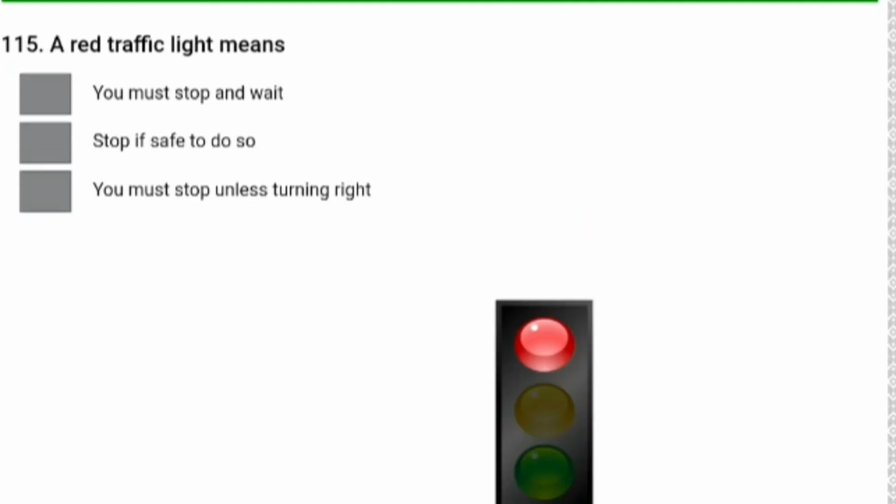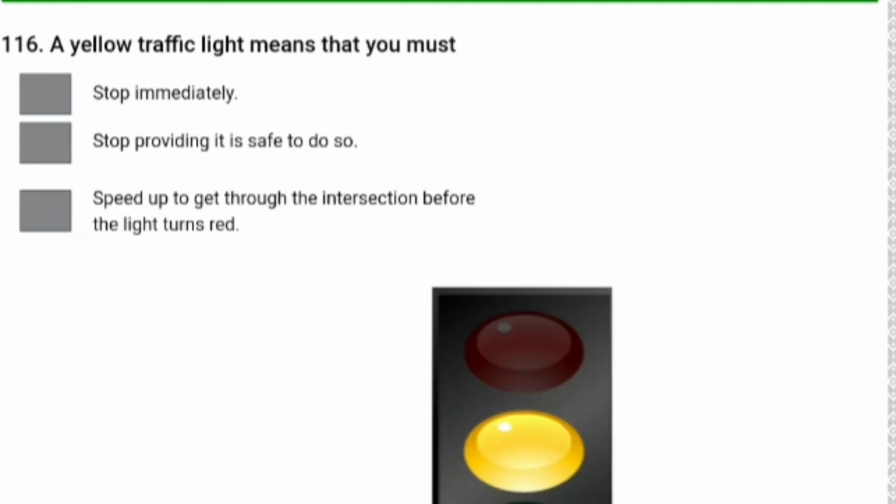A red traffic light means you must stop and wait. Number 1 is correct answer. A yellow traffic light means that you must, মানে হলুদ লাইট জ্বলার মানে কি, stop provided it is safe to do so. Number 2 is correct answer.